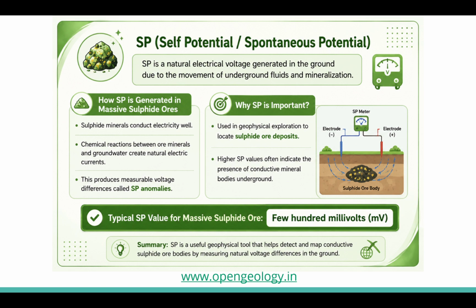Here you can see SP, self potential, spontaneous potential. SP is a natural electrical voltage generated in the ground due to the movement of underground fluid and mineralization. So you can go through other parts also, why SP is important and how SP is generated in massive sulfide ores. The typical value of SP is few hundred millivolts.